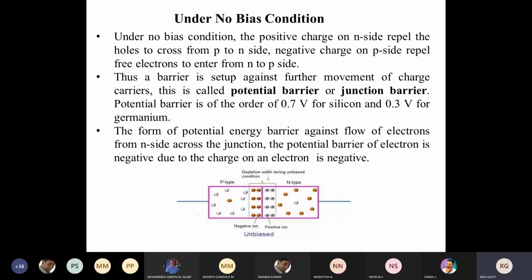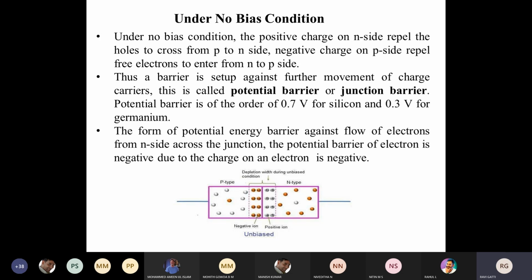What is that voltage? It will be 0.7 volt for silicon material, and if you are using germanium semiconductor, the voltage across the P and N junction will be 0.3 volt. This voltage we call the potential barrier voltage, or the junction barrier voltage, or the threshold voltage, or the cut-in knee voltage. These are the different names for the junction barrier voltage.